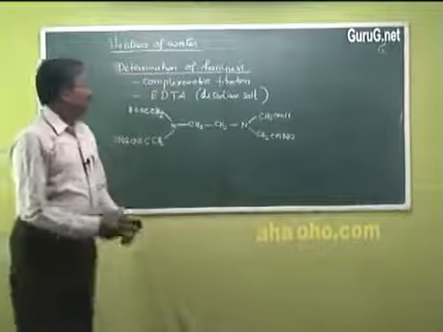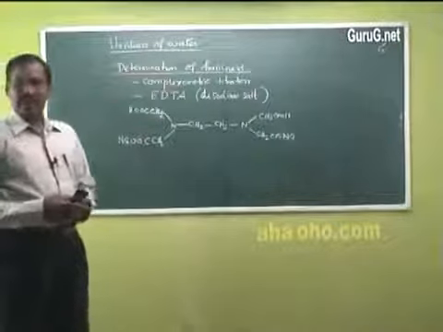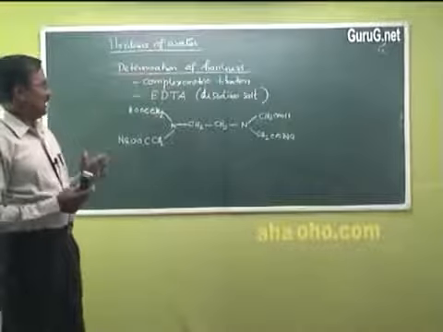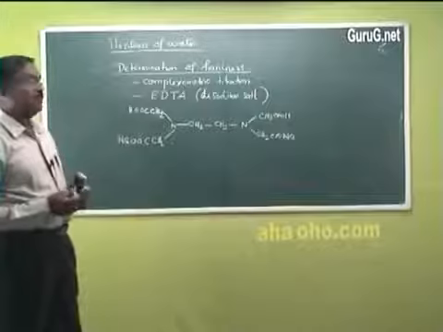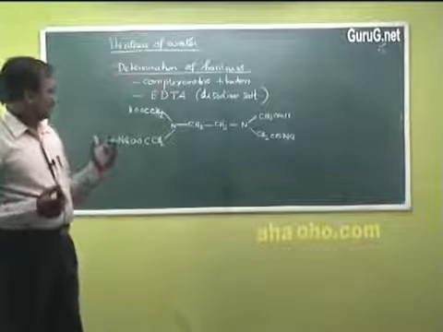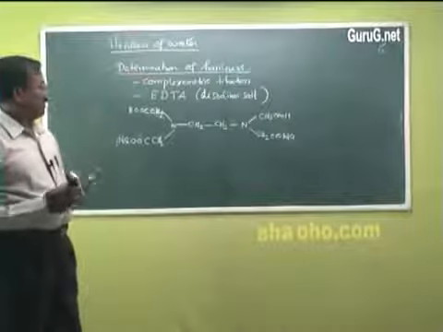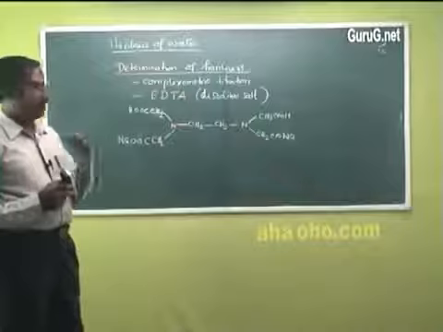This disodium salt of EDTA is used as the complexometric agent here. The hardness causing metal ions, calcium and magnesium, will form a complex readily with this reagent.